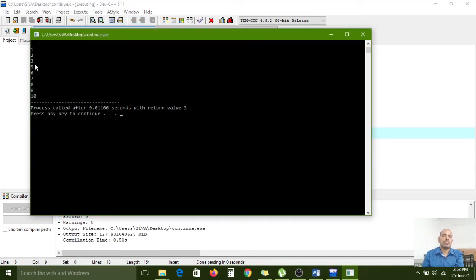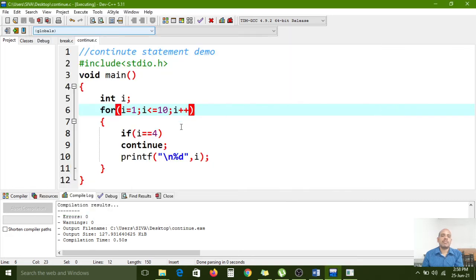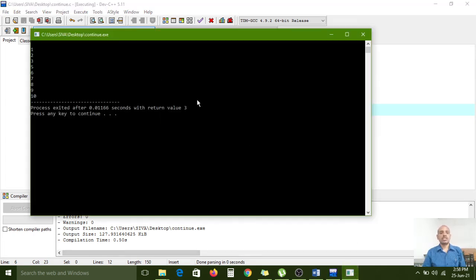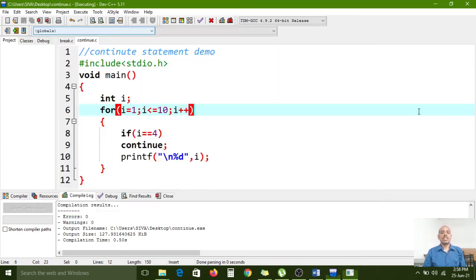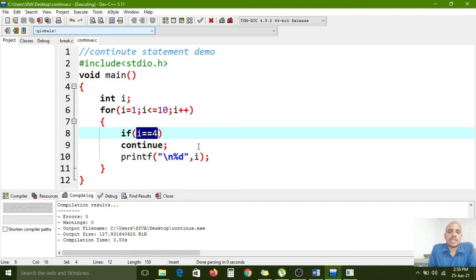1, 2, 3, fourth skipped. When the i value is replaced with 4, then immediately the continue statement will be enabled. So the fourth iteration has been skipped. That's why the 4 value has not been printed in the sequence 1, 2, 3, 5, 6, 7. Only that particular iteration it will skip, and the remaining iterations will happen normally.